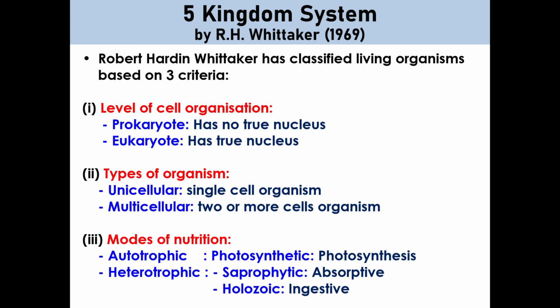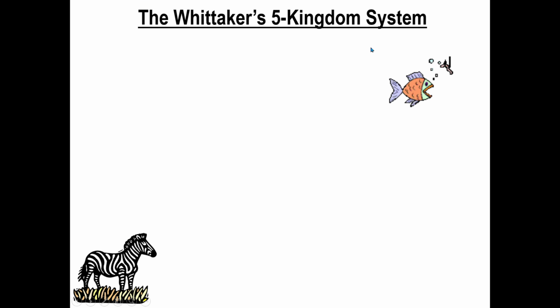Saprophytic organisms digest the food externally and then absorb the nutrients. Basically, saprophytic is always related to decomposers because they usually digest dead or decaying organic matter. Holozoic organisms ingest the food, putting it inside their mouth or body, and the food is digested internally. So the five kingdom system refers to five kingdoms, which are kingdom Monera, kingdom Protista, kingdom Fungi, kingdom Plantae, and kingdom